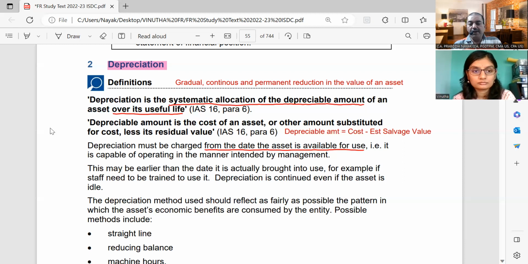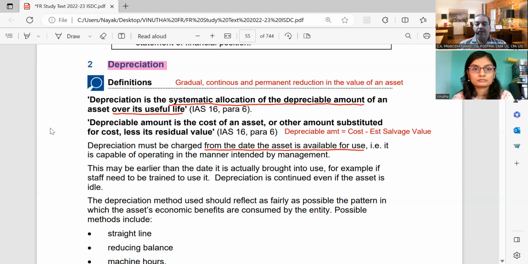Depreciation must be charged from the date the asset is available for use and not from the date on which the asset is put to use. Many times they will give you problems where this particular point will come up for discussion. Let us say you have asked a builder to construct an administrative office building for you, and it is ready by 30th June. But you occupy the building on 1st August. That doesn't mean that depreciation will start from 1st August. Depreciation will start from 1st July, after 30th June when the construction is completed and the building is ready and available for use.